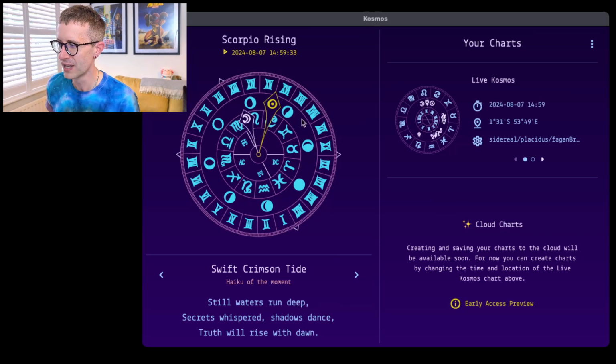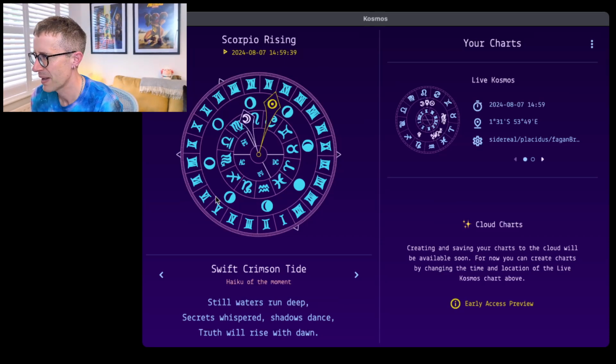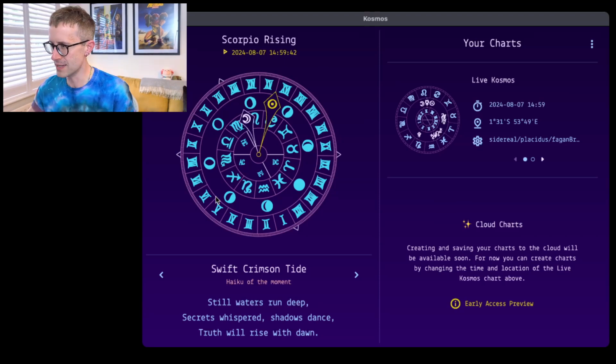This clock is actually inspired by a trip that me and my partner made to Venice back in, I think, 2017. We visited the St. Mark's clock, and it's this huge astrological clock, and it really inspired me. And then when I started building this app a month or so ago, that twigged in the back of my mind. I was like, I've got all the information now, it would be cool to reproduce that.